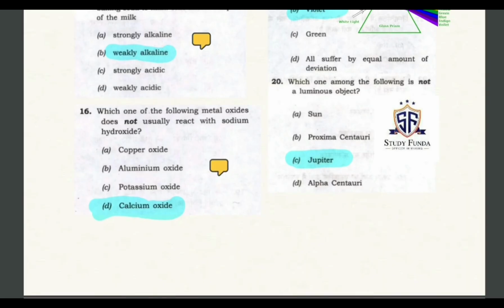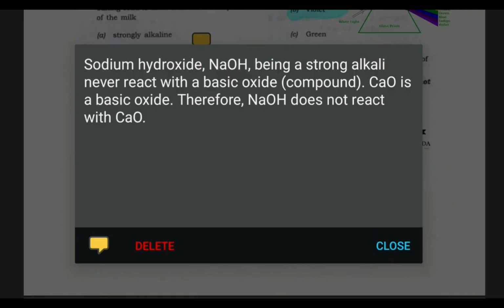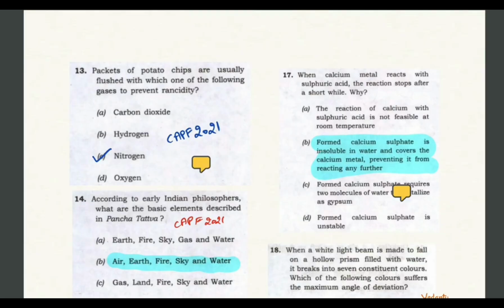Which one of the following metal oxides does not usually react with sodium hydroxide? So the correct answer would be calcium oxide. Here sodium hydroxide is a very strong alkali, and that's why it never reacts with a basic oxide. So calcium oxide is a basic oxide, that's why it does not react with sodium hydroxide. Let's move on to the next question.